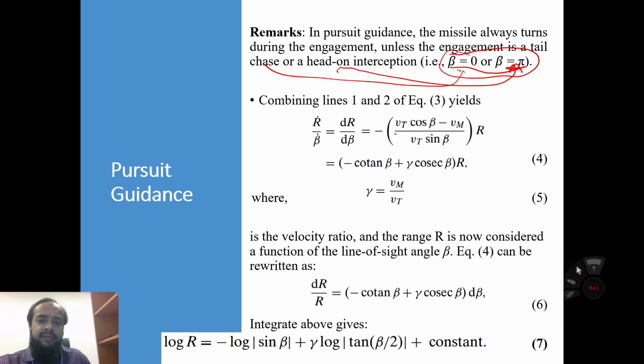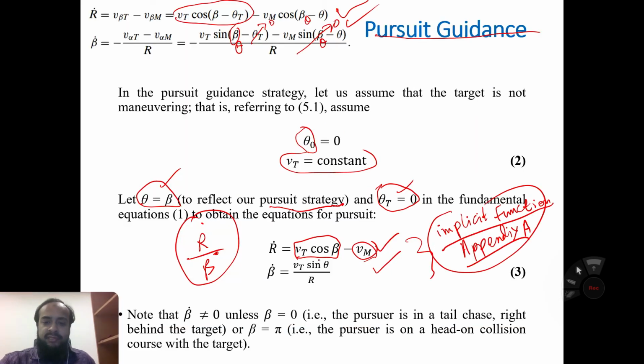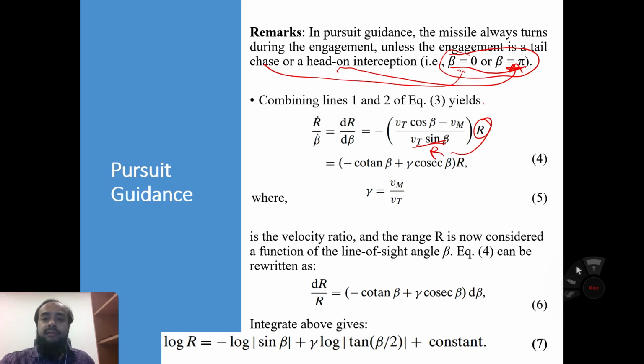So r dot is equal to Vt cos beta minus Vm, and beta dot is Vt sine beta divided by r. So we keep the r on this side. This equation can be written in this form.